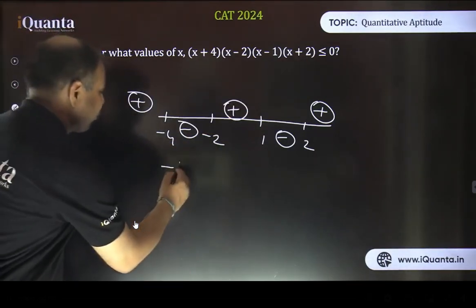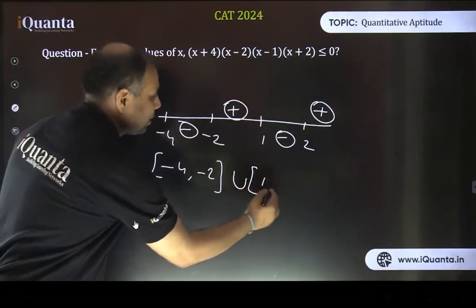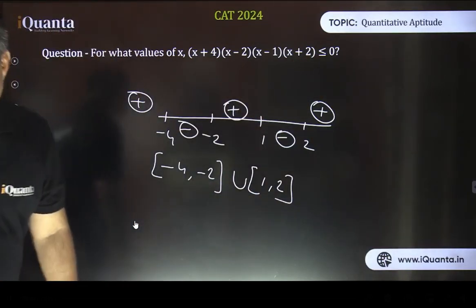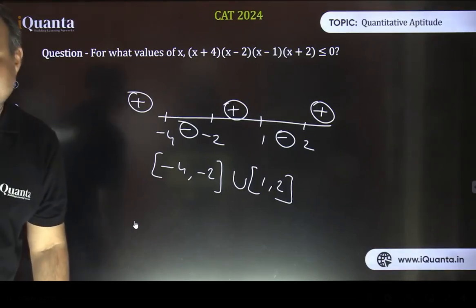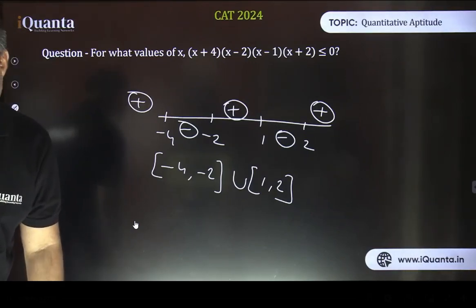Good. So -4 to -2, including boundary values because equality is there. And then we have 1 to 2. Good. It's very pleasing to see the right answers on the screen. Janvi, I think you typed wrongly. Anyway, I hope you have understood the idea.